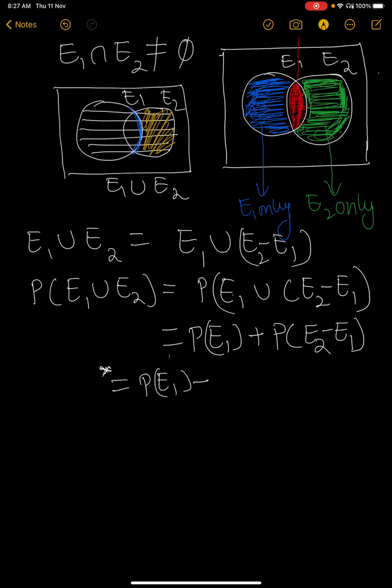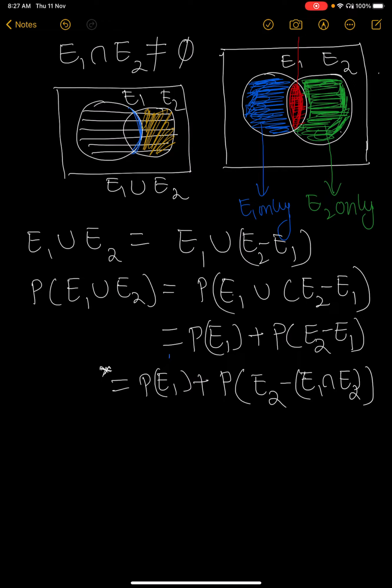Probability of E1 plus probability of E2 minus E1 means this green part. So the probability of this green part, E2 minus E1, can be written as E2 minus E1 intersection E2. If you understand this step, the theorem is very easy.